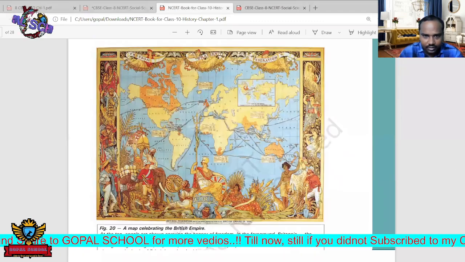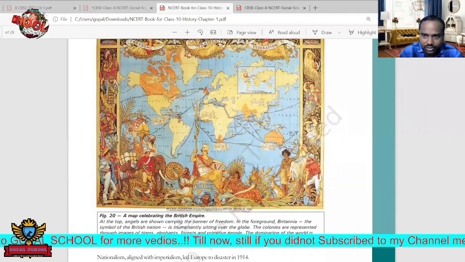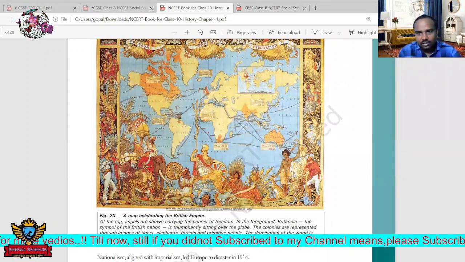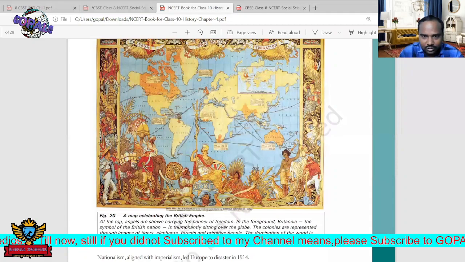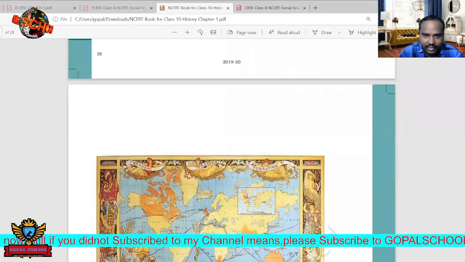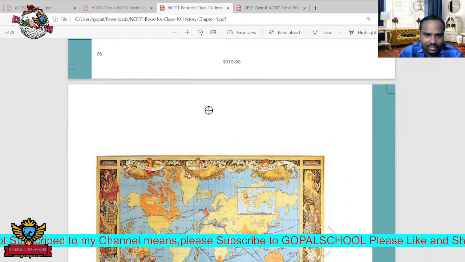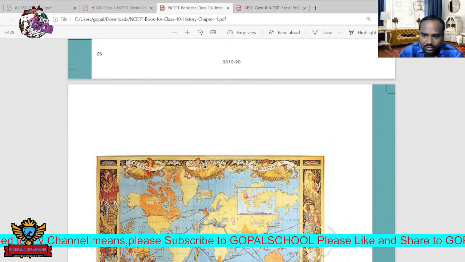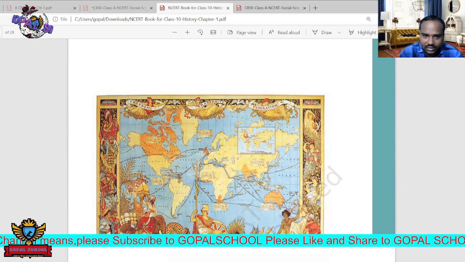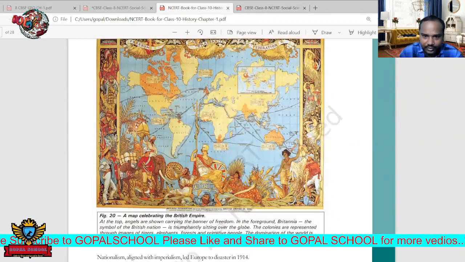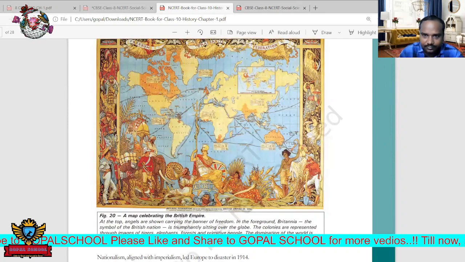Yes. So this is another important picture. A map celebrating... Here this is about the position of Europe in the mainland. So in the European countries, the mainland is here. Up to here we have seen. Now we are going to see about England. What is England doing at the time? We'll see this.